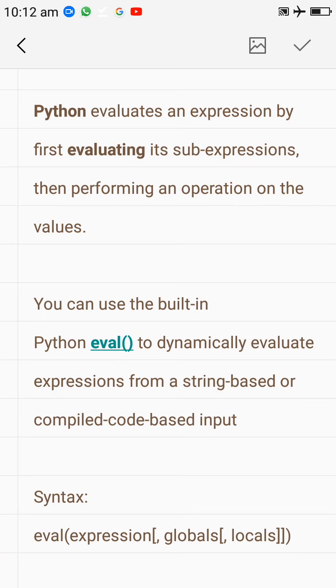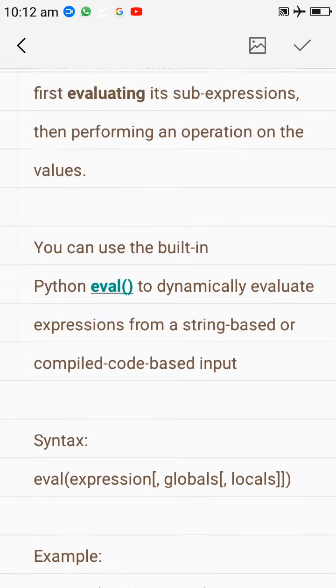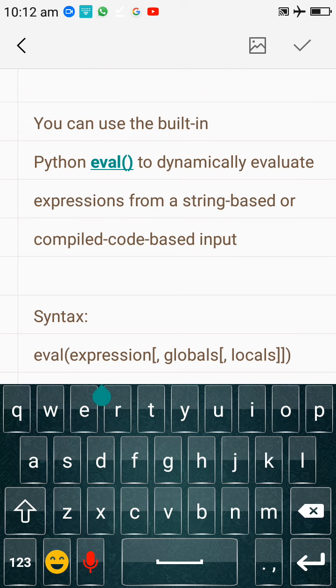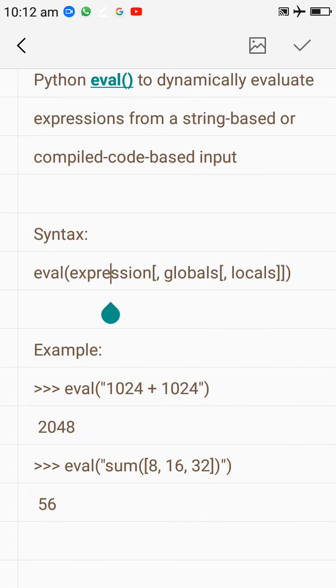Firstly, you can see the syntax of eval. Here is the syntax: eval, firstly the expression, which is compulsory, then globals and locals. There are three arguments: expression, globals and locals. Globals and locals are optional, and expression is compulsory.